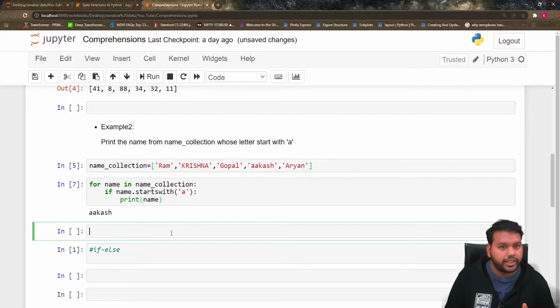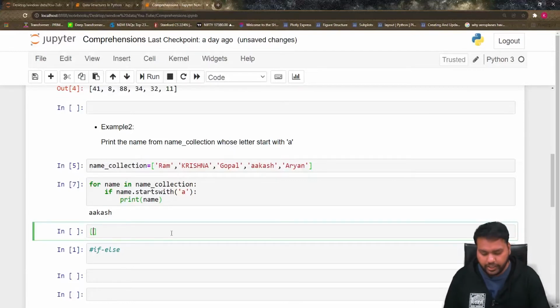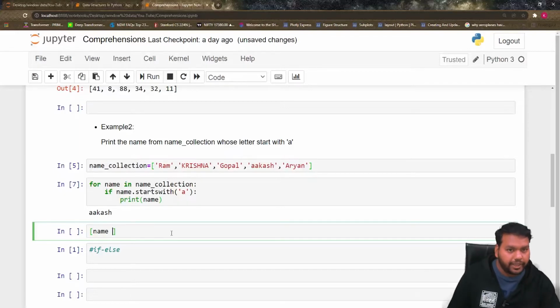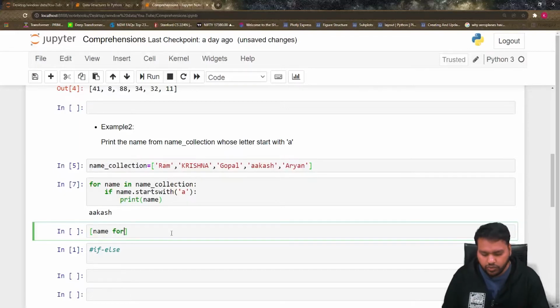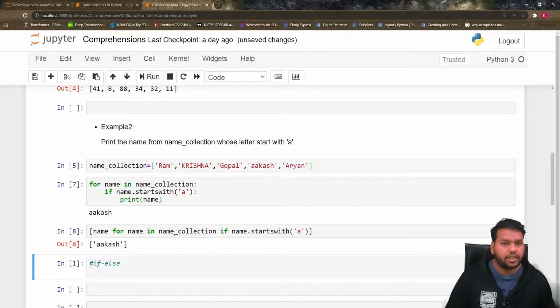Now we can convert it in an easy way. First put the bracket. Now write name, because you have to print the name. Then write the for loop. So for name in name collection, what's your condition? Your condition is your name startswith small a. So you print it, and you get the name Akash. So this is the way.